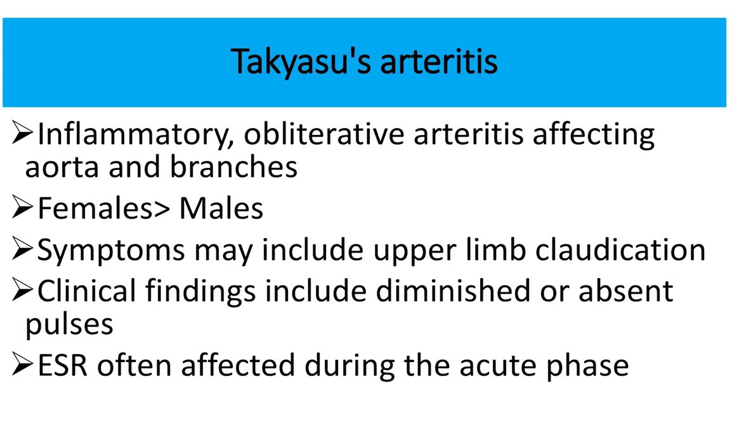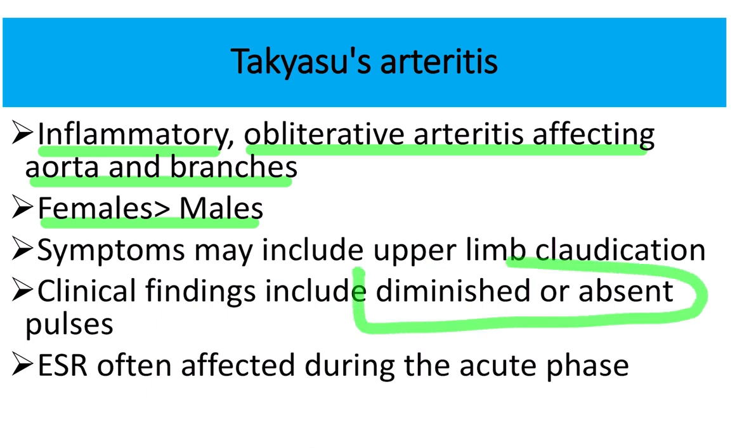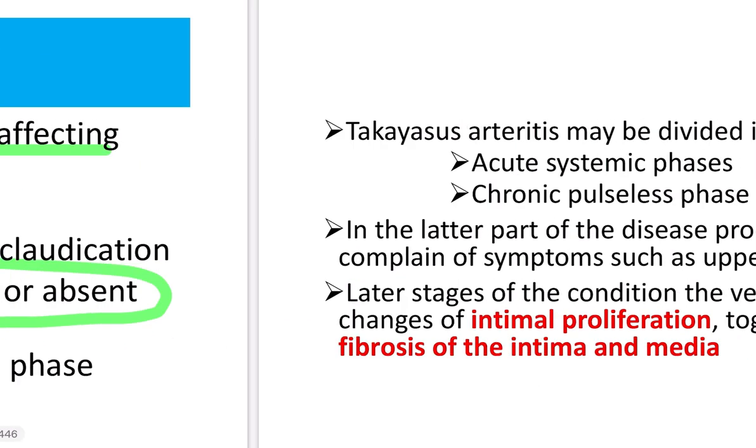Takayasu arteritis is an inflammatory condition causing obliterative arteritis affecting the aorta and its branches. Females are more affected than males, and the usual symptom is upper limb claudication, meaning upper limb pain. The clinical findings are a diminished or absent pulse and a raised ESR. These two are the most important points for the diagnosis of Takayasu arteritis: first, a diminished or absent pulse, and second, a raised ESR.